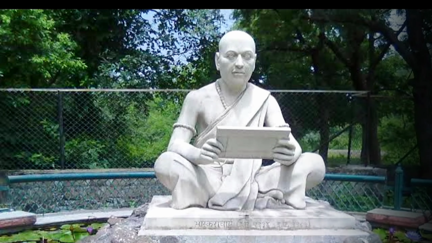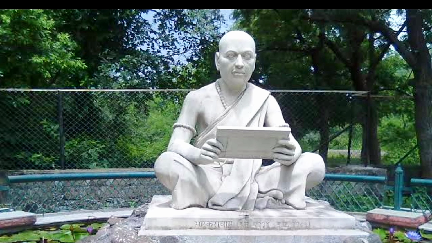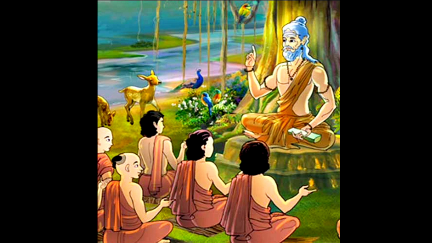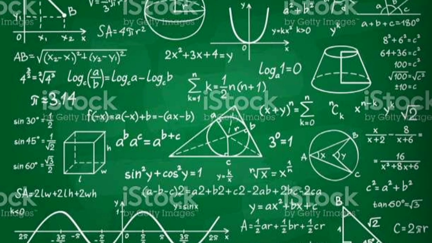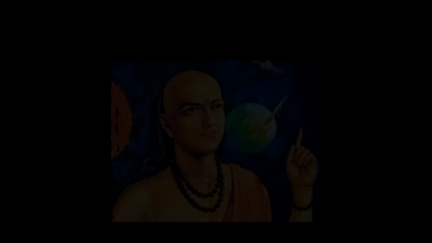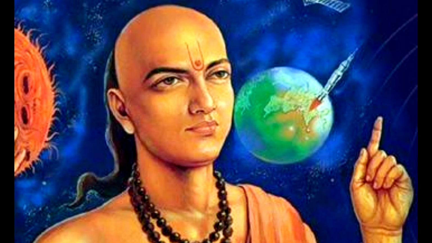Bhaskara, also known as Bhaskaracharya, meaning Bhaskara the teacher, was an Indian mathematician and astronomer who lived between the years 1114 and 1185 CE. He made significant contributions to the fields of mathematics and astronomy, and his works had a lasting impact on these fields. Here are some facts about Bhaskaracharya.